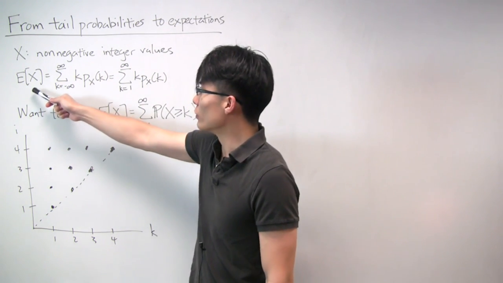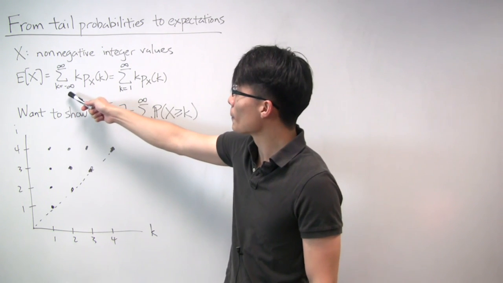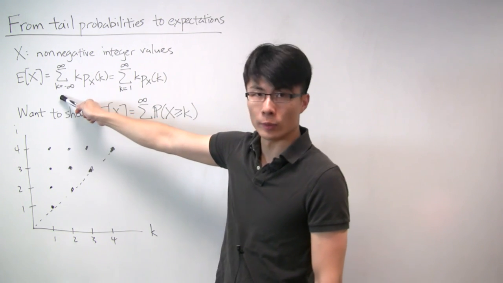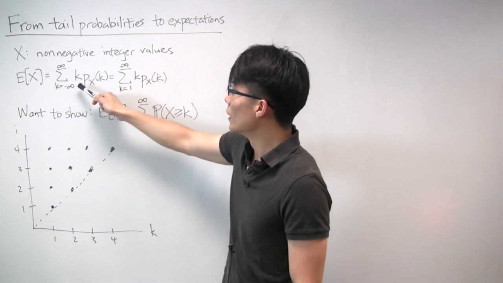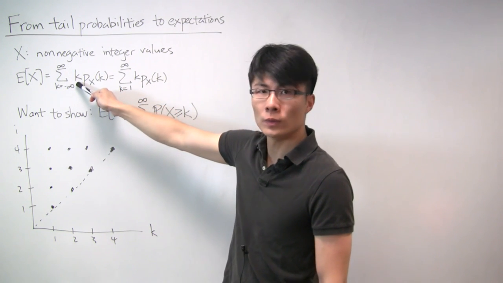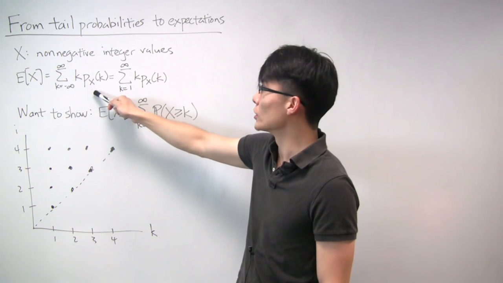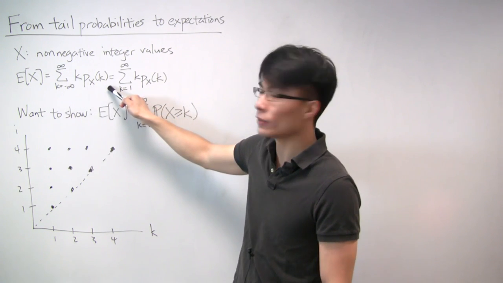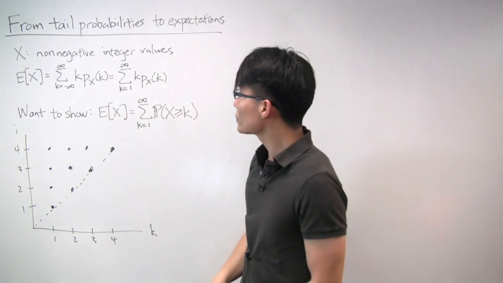The expected value of a discrete random variable x is just a weighted sum. So you take all possible values that the random variable can take on. So we'll sum k from negative infinity to infinity, and we'll weight the value that it can take on by the probability that the random variable actually takes on that particular value. So this is the PMF, evaluated at some value k, and that's the weight applied to that value.